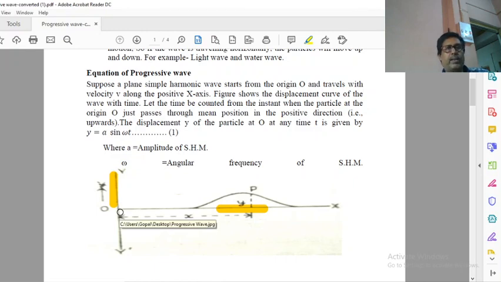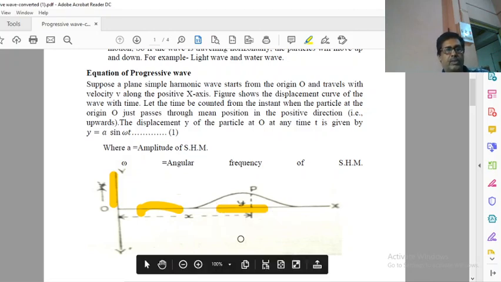So whenever we count time, we count from O, from origin. And you may treat O as a mean position also. So wave starts from O, after some time it reaches here, after some time it reaches here, after some time it reaches here, and then the wave will proceed.